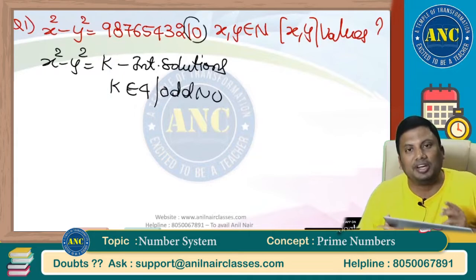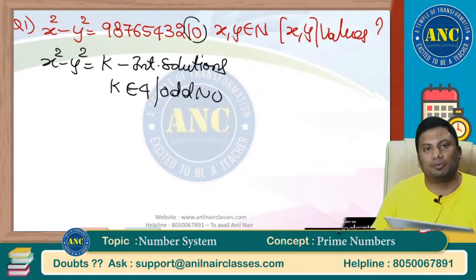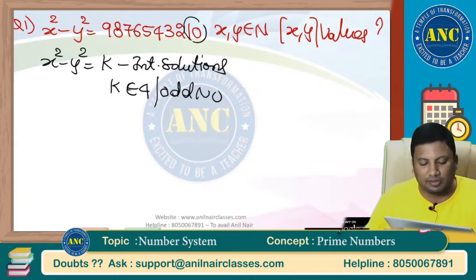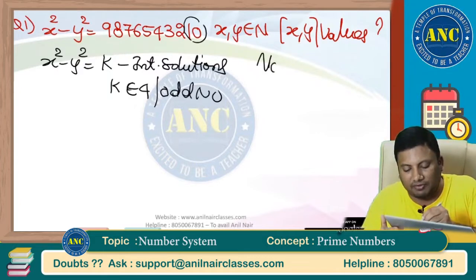The divisibility rule of 4 is that the last 2 digits should be divisible by 4. 10 is not divisible by 4. So what is the answer for this question? No value for x comma y.